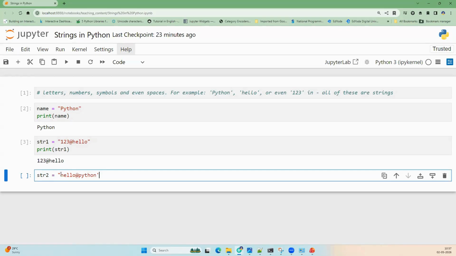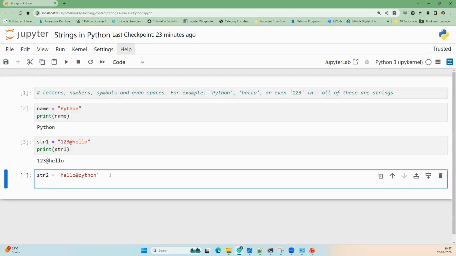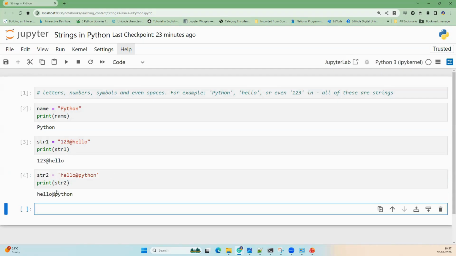So we are using single quotes, not double quotes, and this is also treated as a string in Python. If you print str2, you will get the string printed on the console. Both ways work exactly the same way. Python doesn't differentiate between double quotes and single quotes.